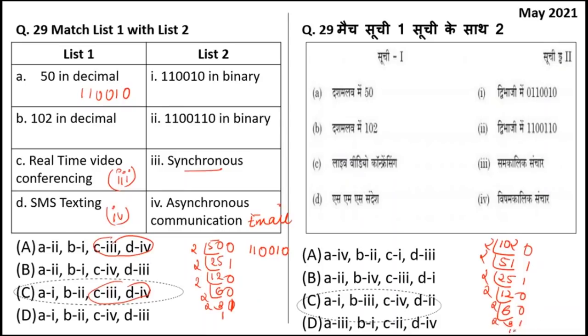So here it will be 1 1 0 0 1 1 0. So 102 is this much in binary. Now you will be able to convert decimal to binary, very simple.